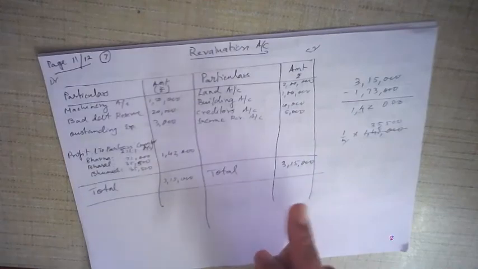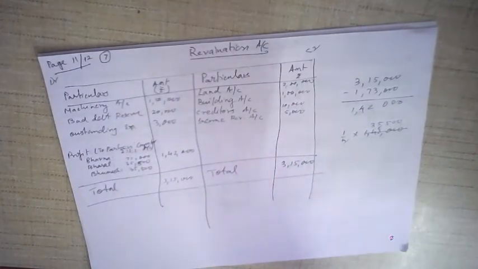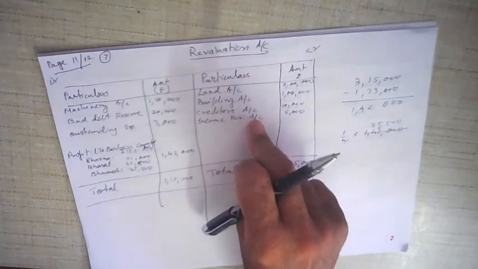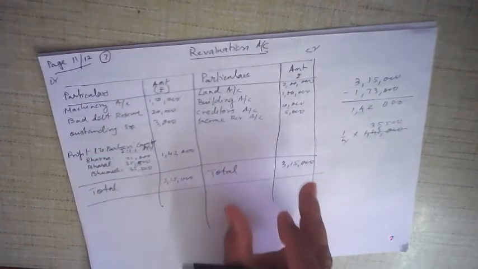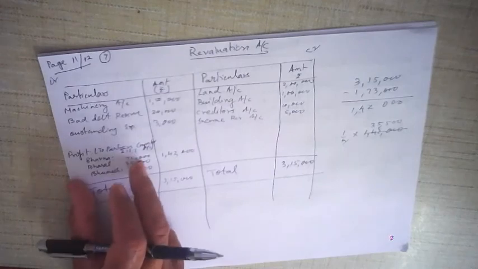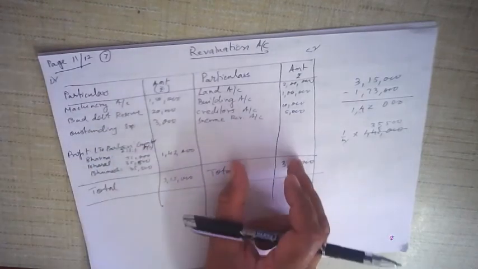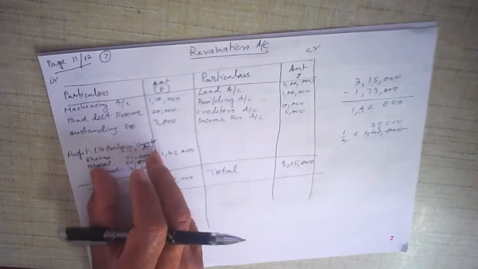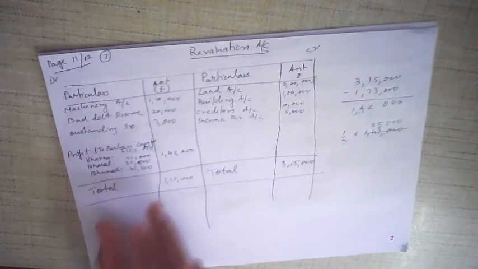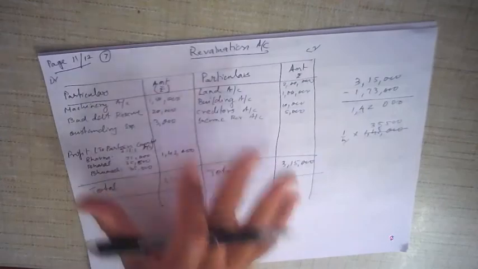If liability decreases, it will increase the profit. So liability decrease is written on this side, and liability increase on the other side. Okay, and then find the balance. If credit balance, then we get profit. If debit balance, then we get loss. Profit or loss are distributed to partners capital account in their old profit loss sharing ratio. That is all you have to write. This is the way to write it.